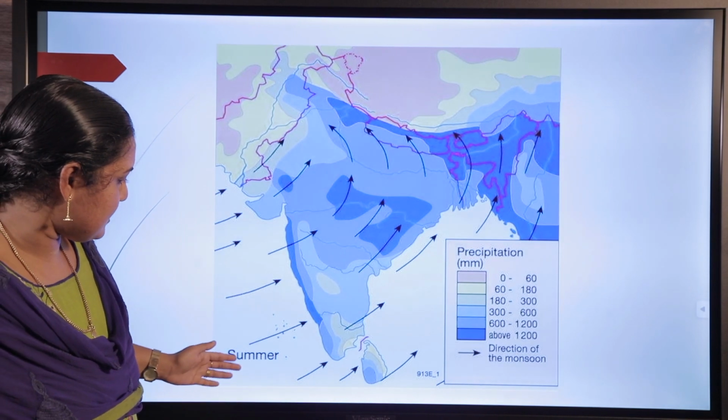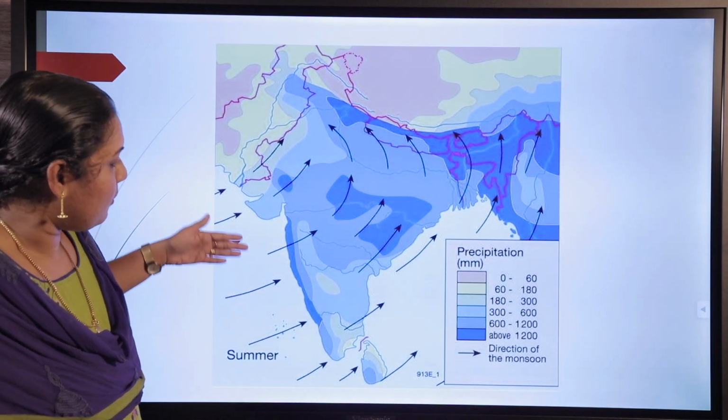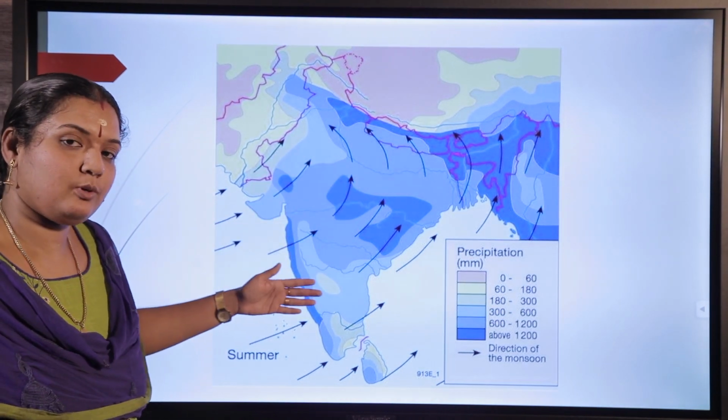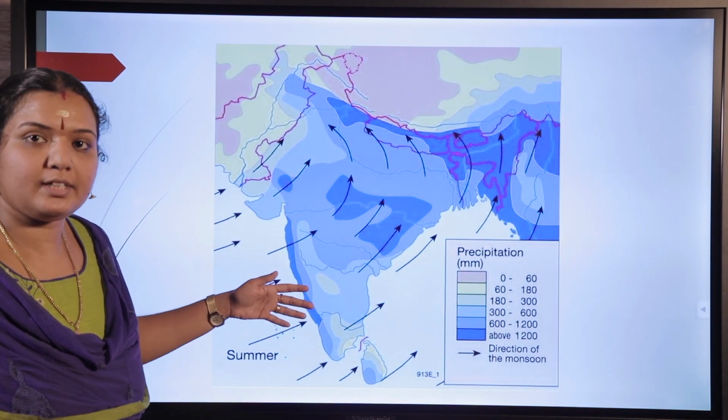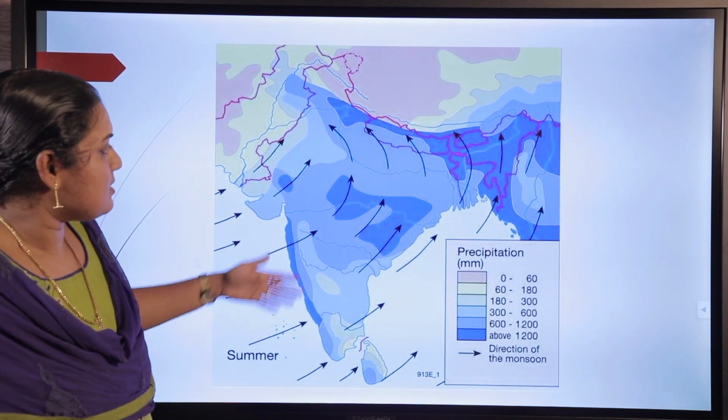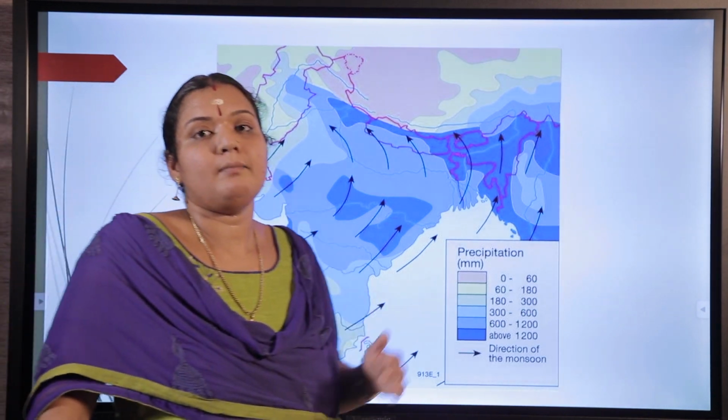Like this, in the summer season you can see wind is blowing from ocean to land. Since it is blowing from the ocean, it contains more water molecules. So it causes rain, and that type of wind is called monsoon wind.